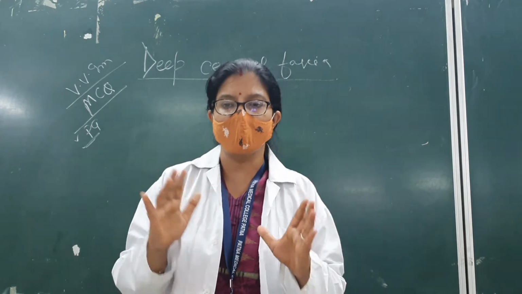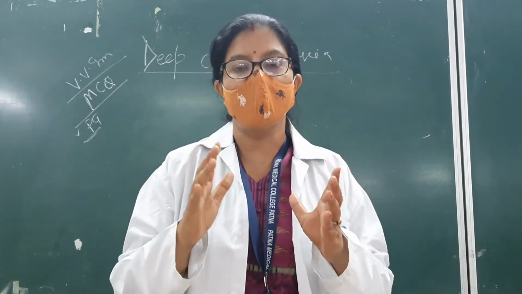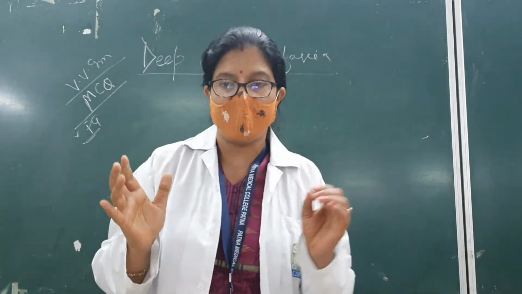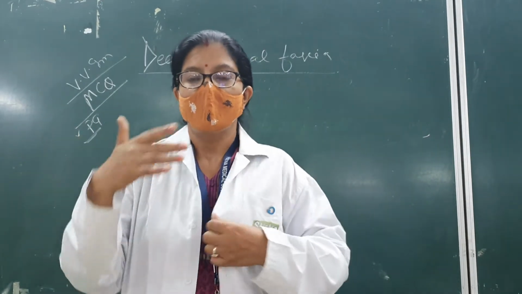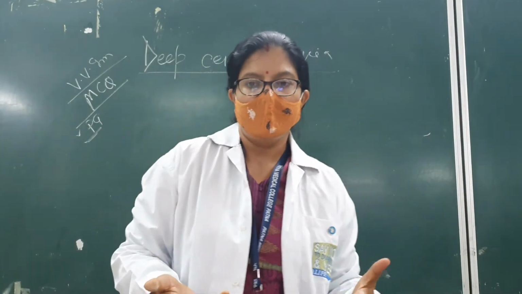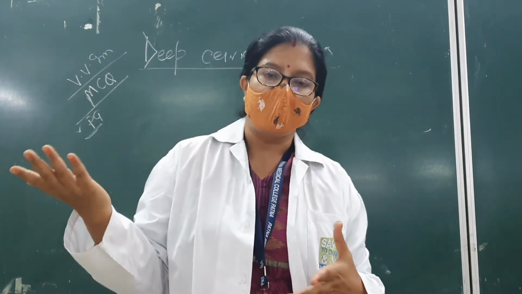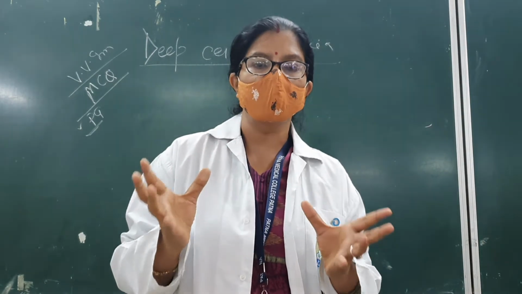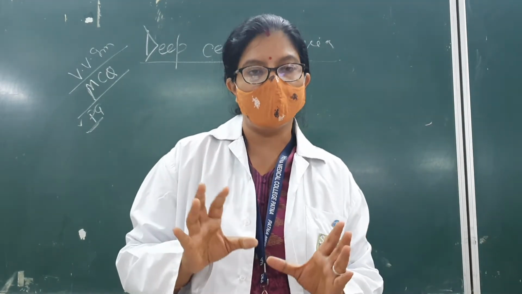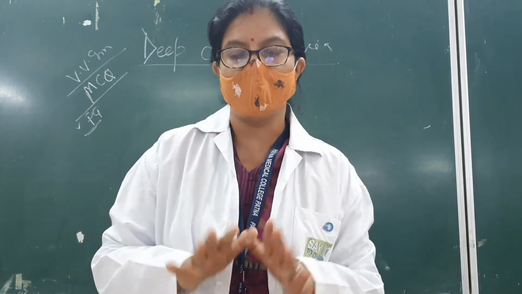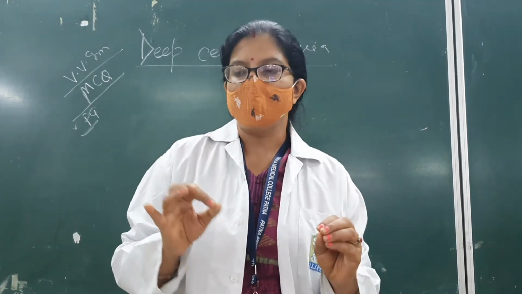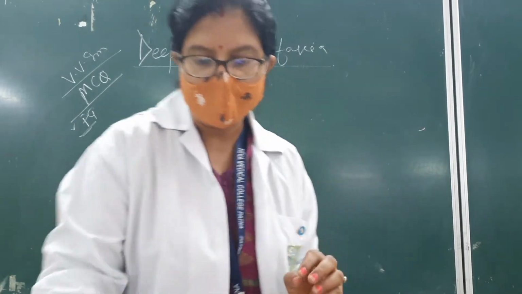It will be divided into various layers and named according to the zones. It will split in front of the trachea and is known as pretracheal fascia. Around the vertebra, it is known as prevertebral fascia. According to all that, it has been named and divided into various groups. So we will first start with the various layers, how it is divided.